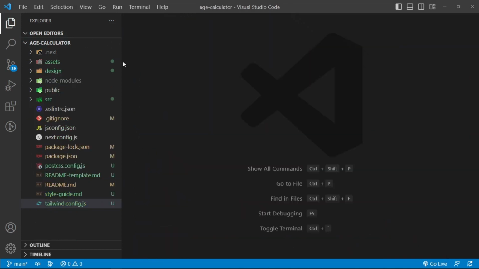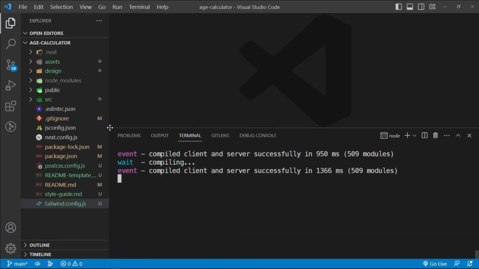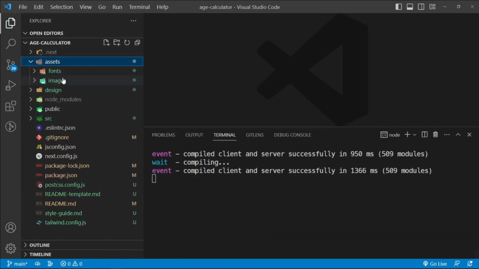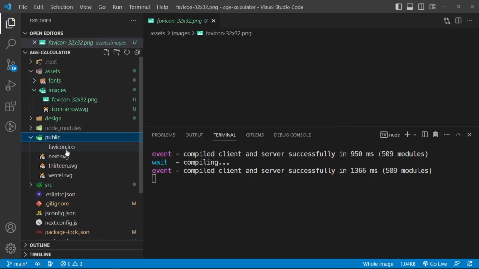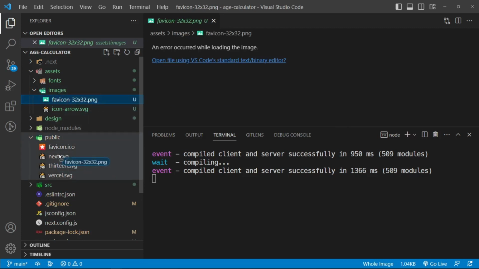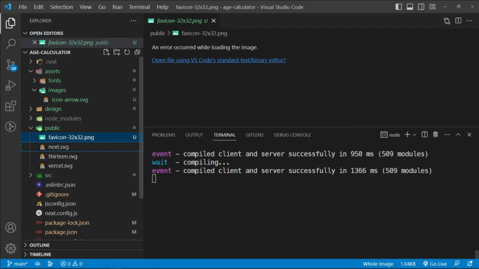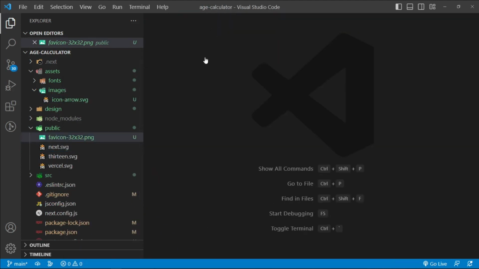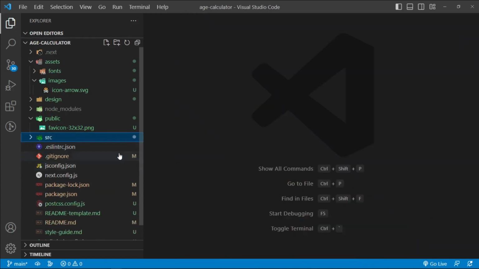So that is complete. All we need to do now is check. And wait a minute, before we check anything, let's first of all change this favicon. So let's grab this favicon and let's place it inside this folder. So drag and drop it inside here, and then let's delete this favicon.ico. And then let's go ahead and delete these 3 images as well. We're not using them anywhere.